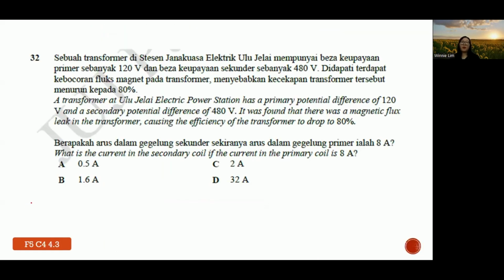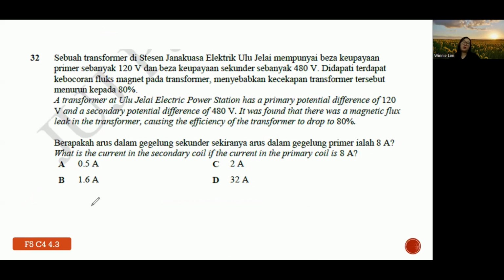32. A transformer at Ulu Jerai Electric Power Station has a primary potential difference of 120 volts and a secondary potential difference of 480 volts, and it was found that there was a magnetic flux leak in the transformer, causing efficiency to drop to 80%. So what is the current in the secondary coil if the current in the primary coil is 8 ampere? So for this case, you need to know the formula of efficiency in a transformer.